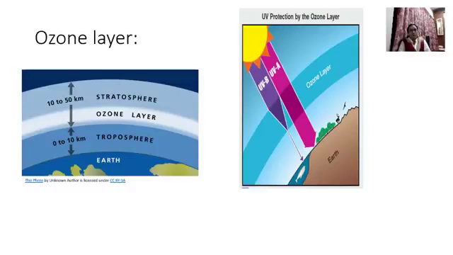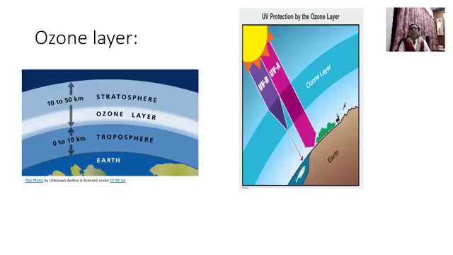The sun provides us with heat and light, but it also contains some harmful rays. These rays are called UV rays. So this atmosphere protects us and does not allow the harmful rays to pass through. The ozone layer does not allow the UV rays to pass through.